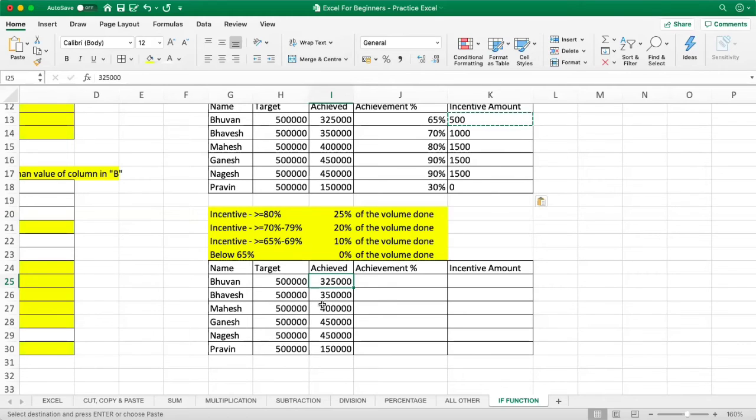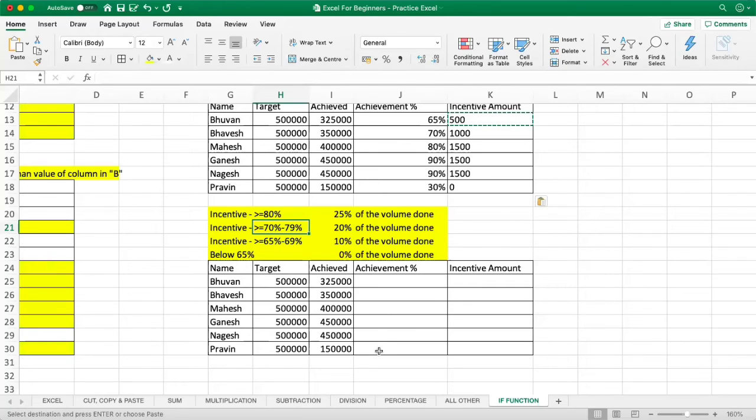So what does that mean? Suppose if he achieves more than 80%, whatever volume of transaction he has done, he should get 25% of that volume. And the second is if he achieves anything between 70 to 79.